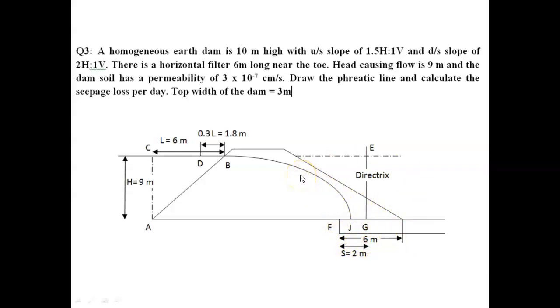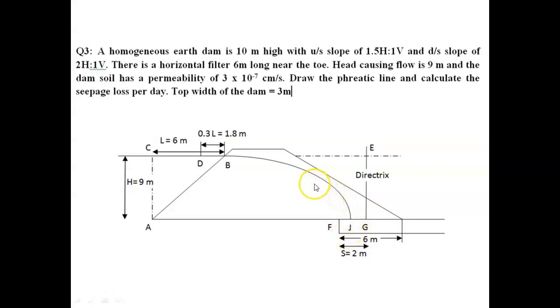Here if we take x value as 2, we get y value as 3.5. If we take x as 4, we get 4.5. If we take x as 6, we get y as 5.3. If we take x as 8, we get y as 6. Like this. Then we join all these points with a smooth curve, which represents the base parabola.